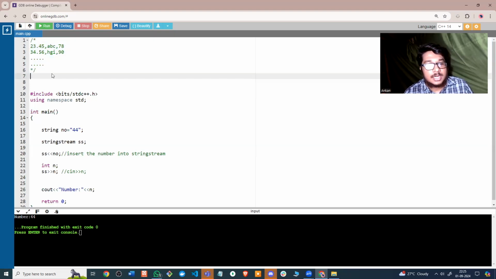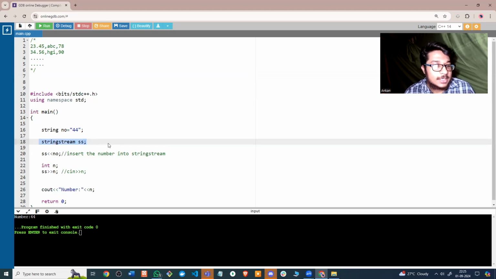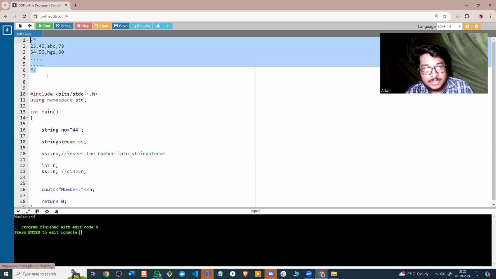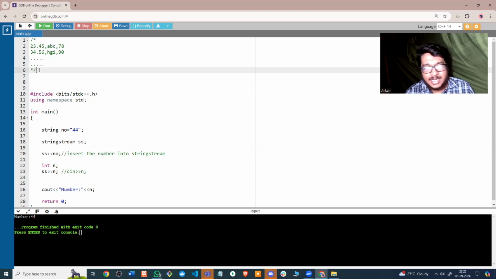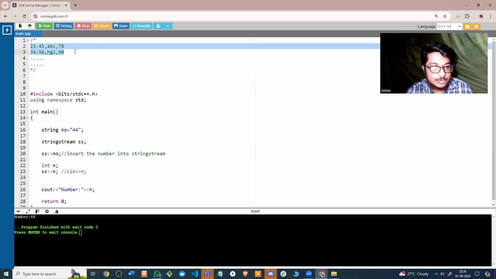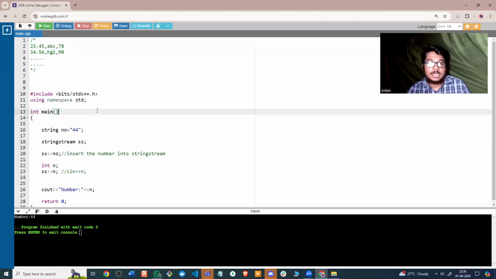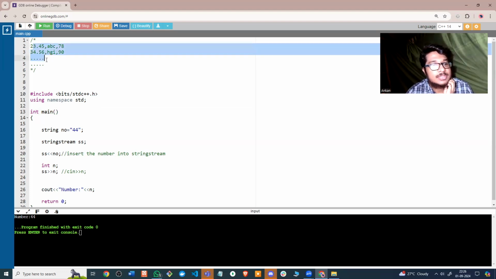So here, the string stream will come into account, because what we are going to do is put all of this into a string stream. We are going to check if the user is at all inputting something, and we're going to put everything into a stream. After we put everything into a string stream, we are going to read it slowly from here sequentially in order to get all of these values individually. So the main point here would be how do we read from the string stream in a very sequential manner. Let's say we have to store all these values in separate vectors.